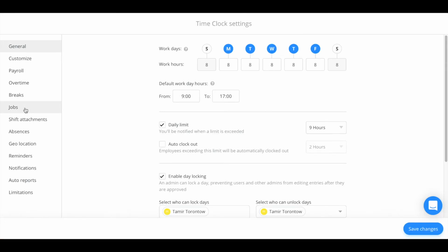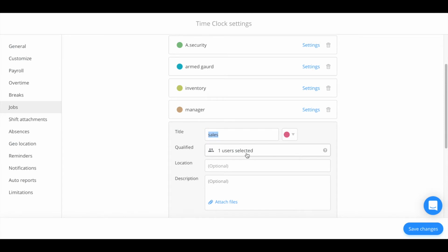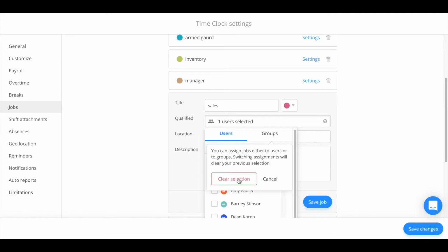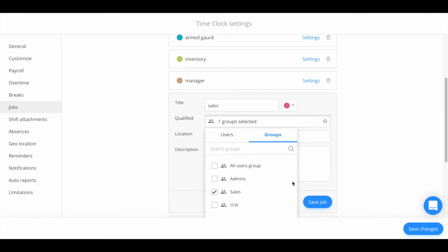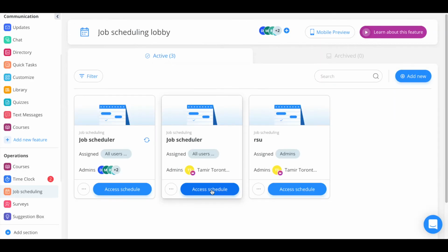For each job, when clicking on Settings, you'll be able to select either what users or groups are qualified for the job. For instance, I've qualified the sales group for the sales job, meaning that the sales team are the only ones who will be able to clock into the sales job.